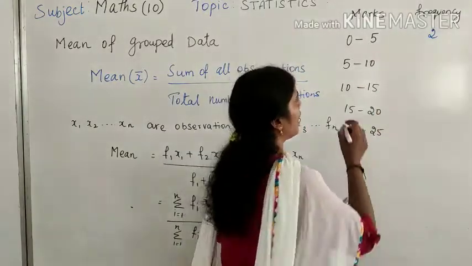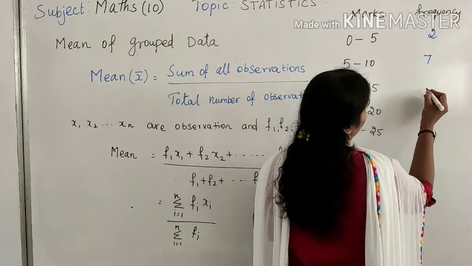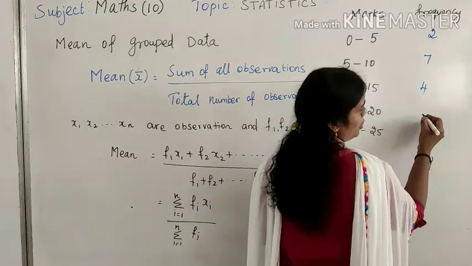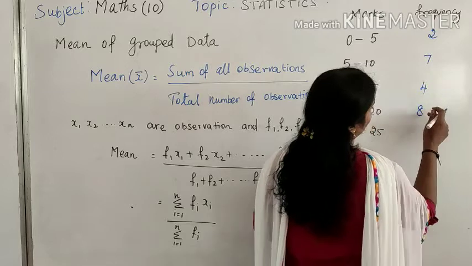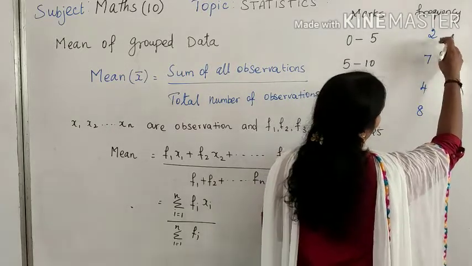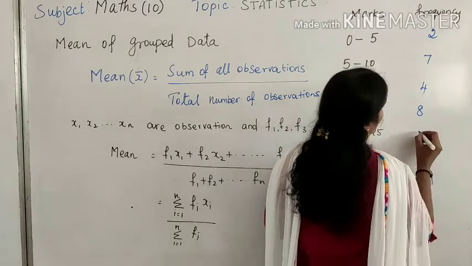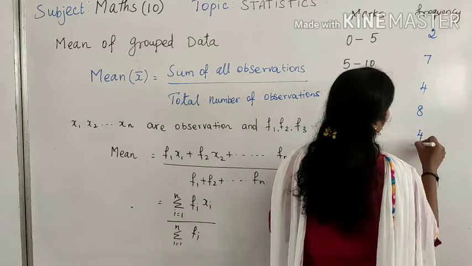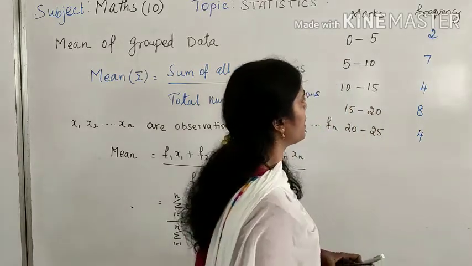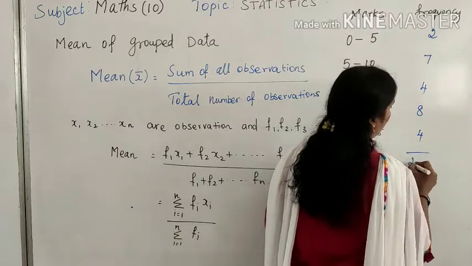2 children got 0 to 5, 7 children got 5 to 10, 4 children got 10 to 15, 8 children got 15 to 20, and 4 children got 20 to 25. So the total is 25 children.